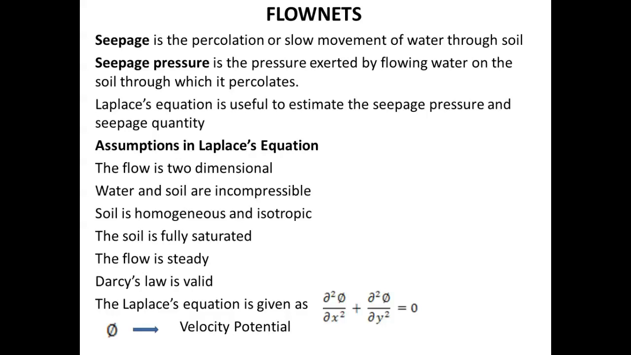The assumptions made in the Laplace equation are: the flow is two-dimensional, water and soil are incompressible, soil is homogeneous and isotropic, the soil is fully saturated, the flow is steady, and Darcy's law is valid. The Laplace equation is given as ∂²φ/∂x² + ∂²φ/∂y² = 0, where φ is the velocity potential.